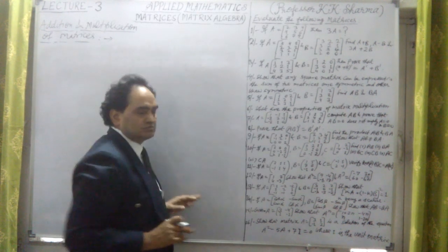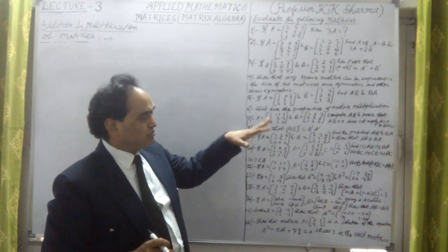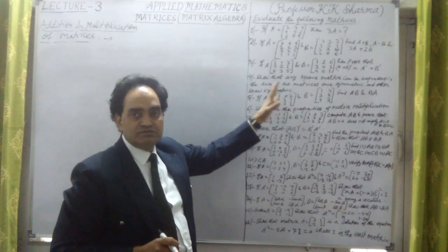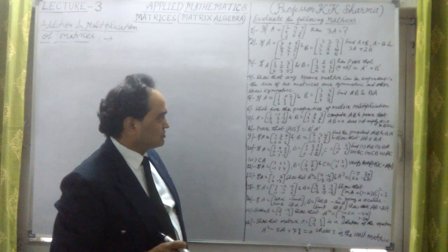Okay, so the seventh question we have done. It is proved that AB is 0, but that doesn't mean that A is 0 and B is 0. A is something, B is something. That means A and B both are not null matrices.